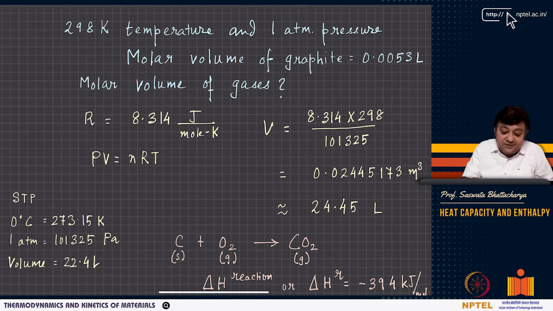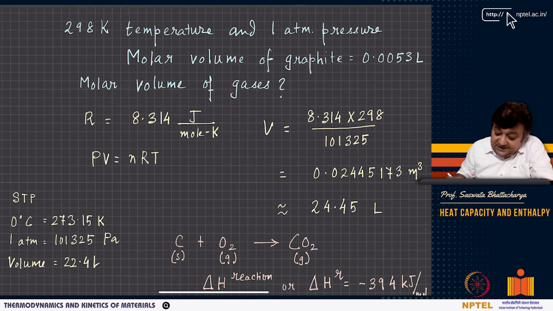So R is 8.314 joules per mole Kelvin. You have PV equals nRT, n equal to 1 because you are taking 1 mole, and then V is 8.314 into 298 by 101325, because V equals nRT by P, and P is 1 atmosphere, which is 101325 pascals or Newton per meter square. So what you get is 0.02445173 meter cube, which is 24.45 liters.